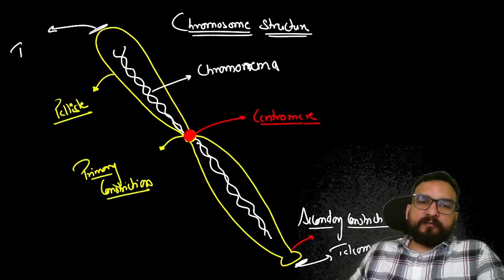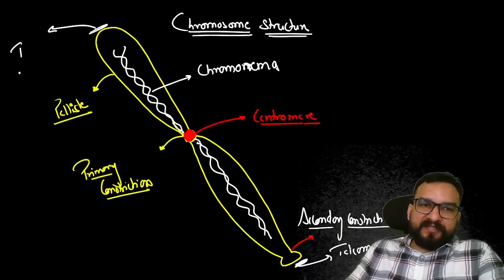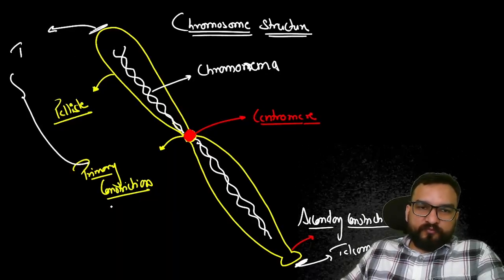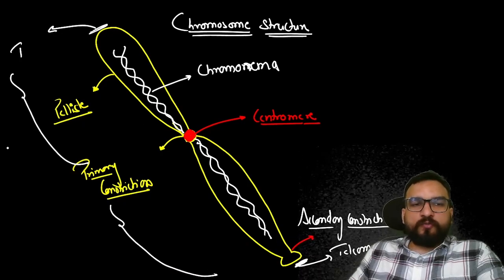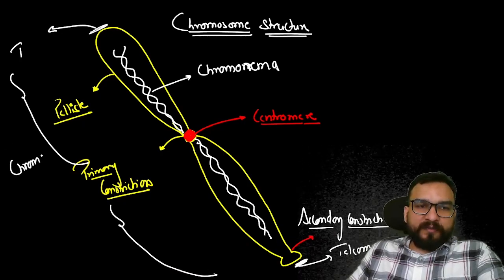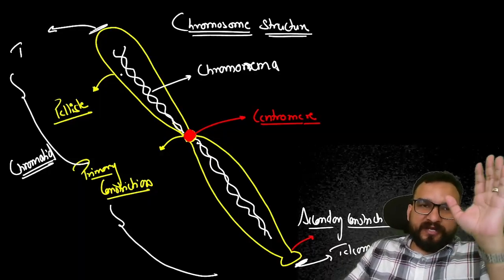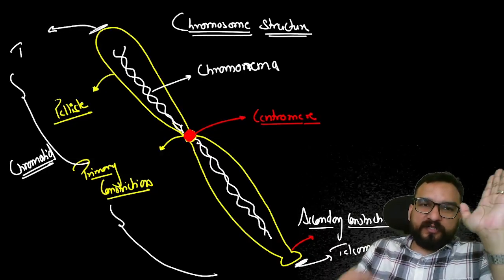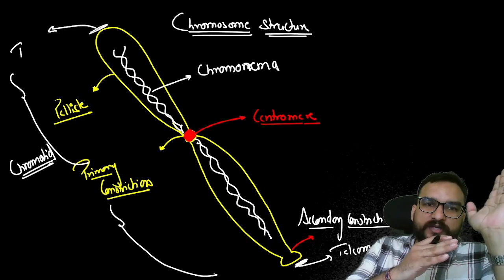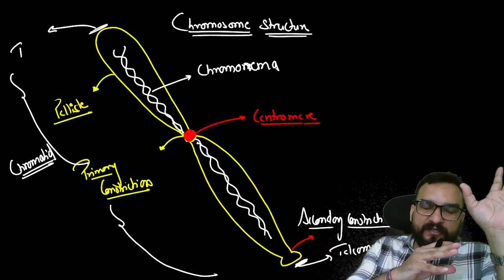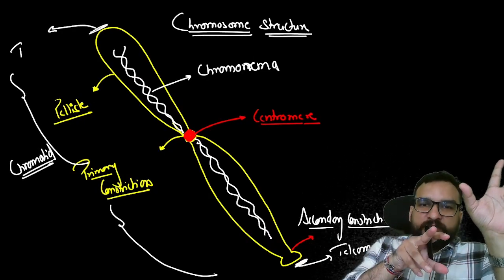ठीक है, telomere बोला जाता है इनको. And this particular full part over here will be known as chromatid. ठीक है, chromatid is one arm. Two arms you are seeing with respect to the center, one arm and the downward arm. It is known as chromatid. One arm is known as chromatid. So there are two chromatids present over here, right?